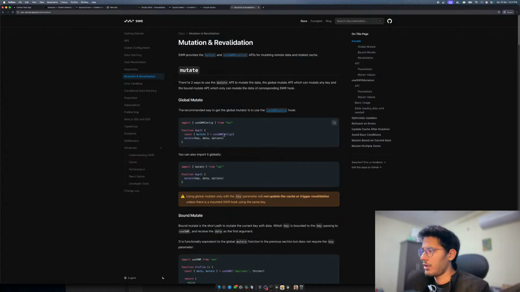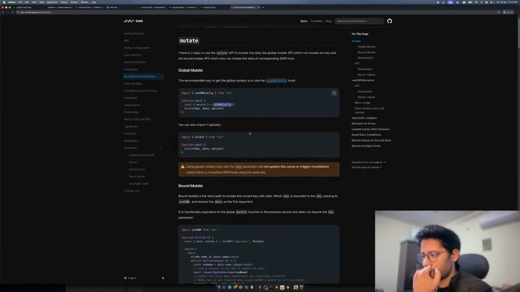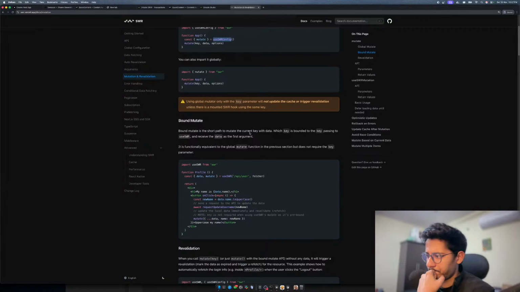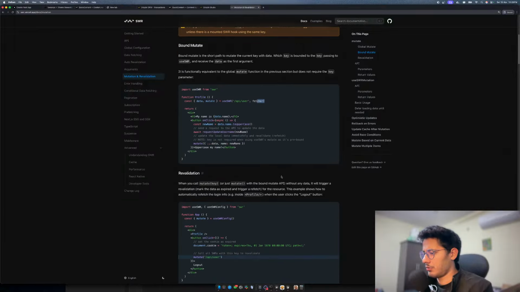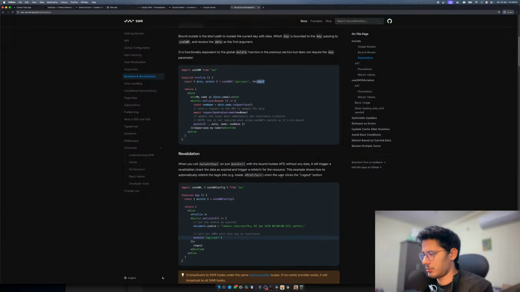That's the thing. So you have useSWRConfig. Okay, that's interesting. And then, oh, there is something called mutate. Okay. Wait, but how will it know that it has to run this?